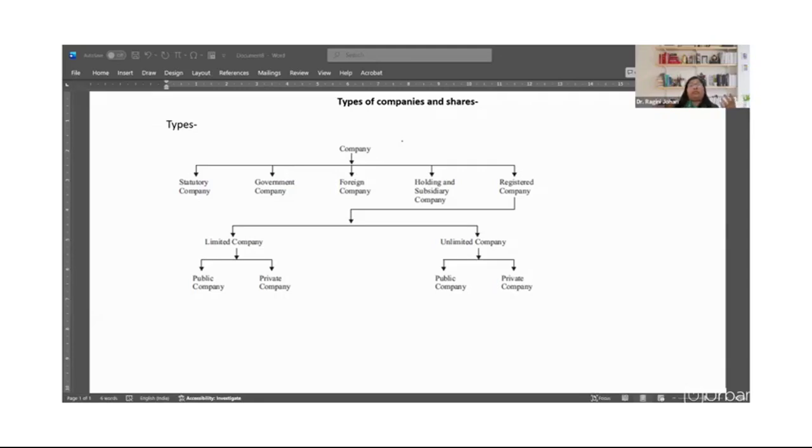And is a private company which is a subsidiary of a company which is not a private company. So if the company is fulfilling these criteria, then this company would be termed as a public company. Okay.